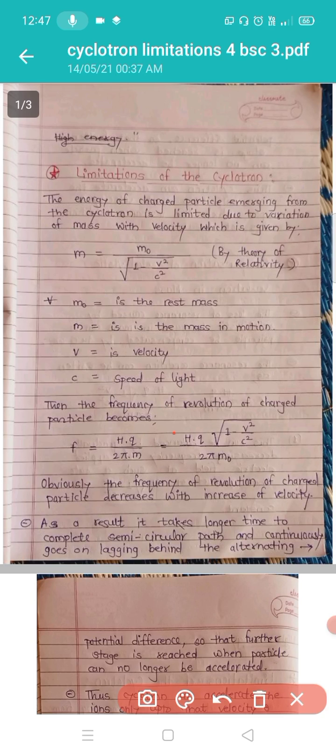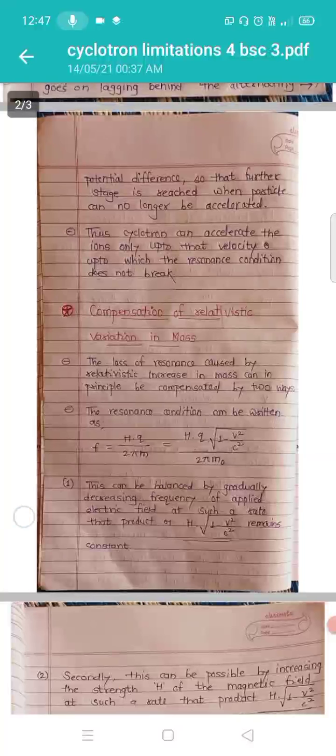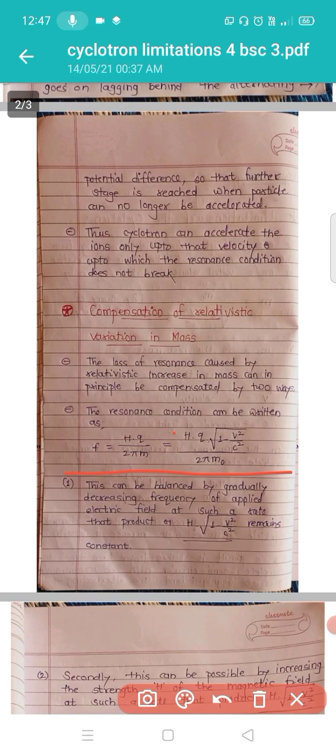The loss of resonance caused by the relativistic increase in mass can in principle be compensated in two ways. The resonance condition can be written as f is equal to Hq upon 2 pi m. Then put the value of m, we get H into q into the square root of 1 minus v square upon c square divided by 2 pi m naught. This is the resonance condition.